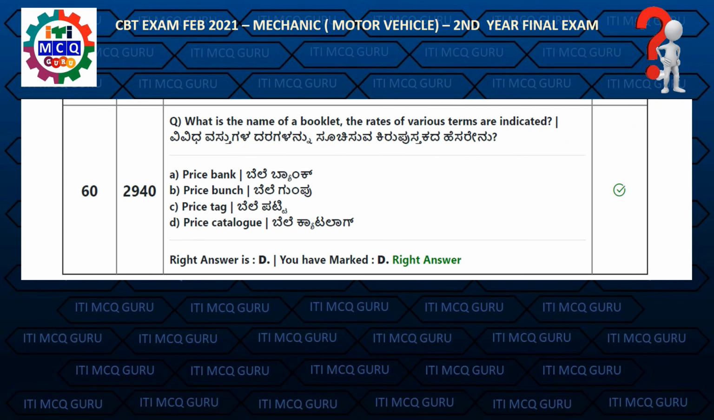Question 60. What is the name of booklet the rate of various terms are indicated? Right answer is D, price catalog.